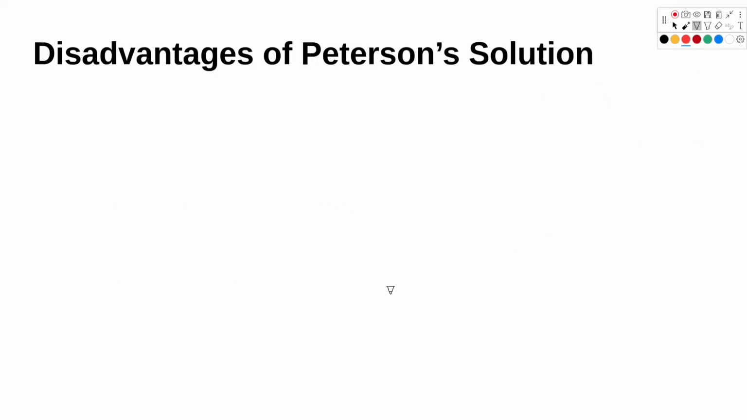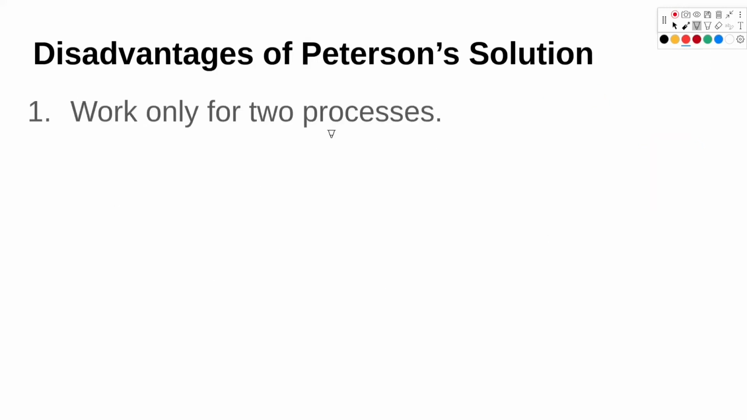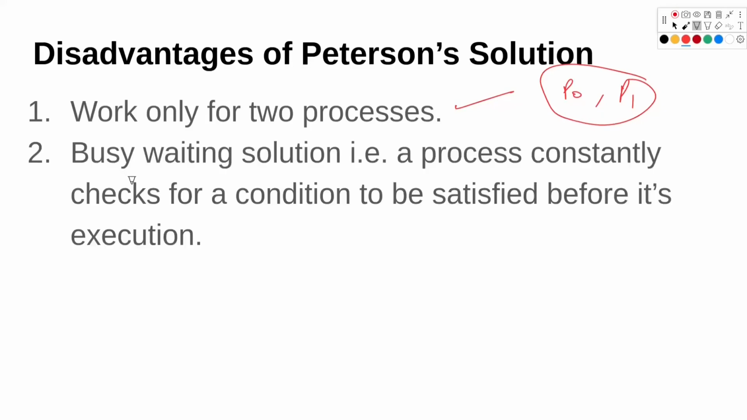Let's look at some of the problems with the Peterson solution. First one is that it works only with two processes. So we saw that we had process P0 and P1. We cannot have more than two processes. So that is a major disadvantage. Second, we have a busy waiting solution. And what is meant by a busy waiting solution is that a process is constantly checking for the condition to be satisfied before its execution. So that while loop we had, which was checking the turn and the flag, was causing busy waiting.